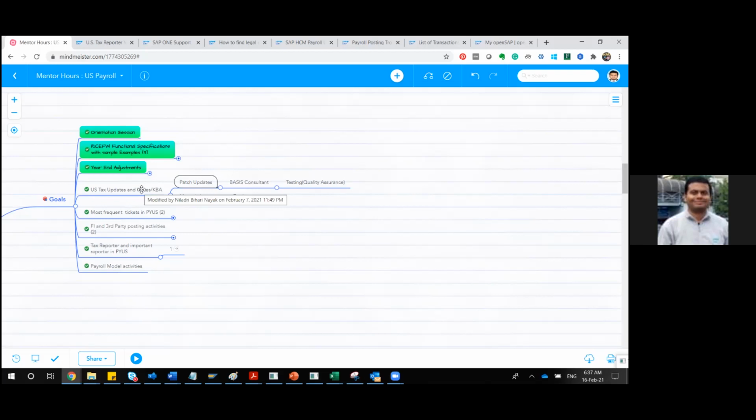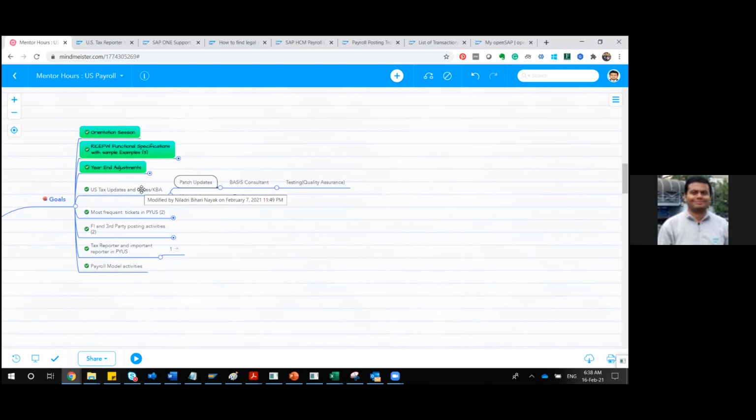So in that case, what happens? HR will have their own COE, HR Center of Excellence, IT Center of Excellence, Finance Center of Excellence. Suppose you are working in that particular team. You will have a set of functional consultants doing testing. There are also some test consultants who will be responsible exclusively for testing. They know the functionality.